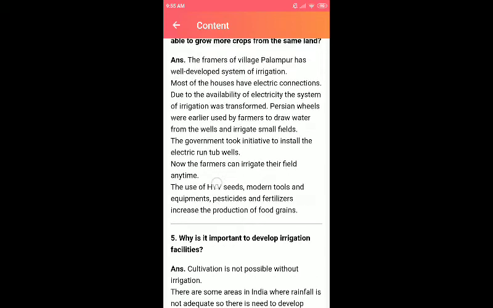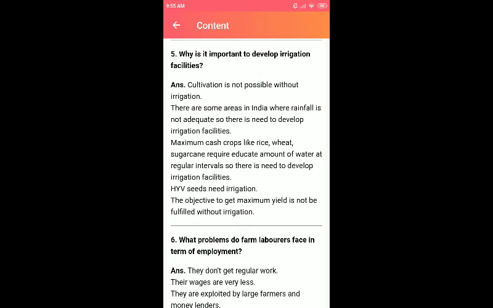Why is it important to develop irrigation facilities? That is a very important question. It's a general question, it may be asked or it may not. Cultivation is not possible without irrigation, and without water there is no cultivation of crops.